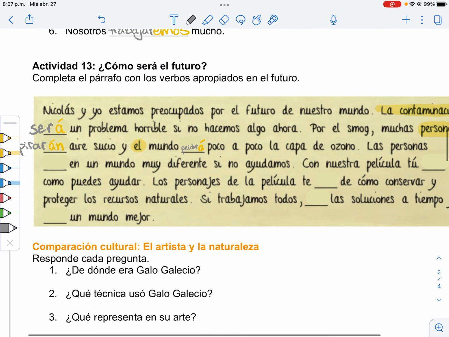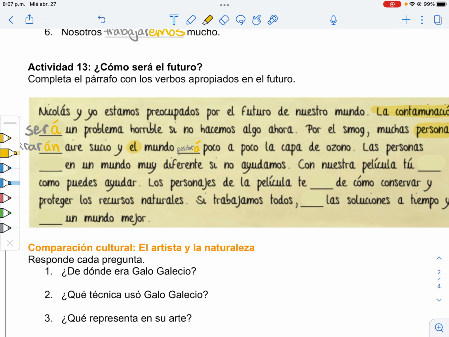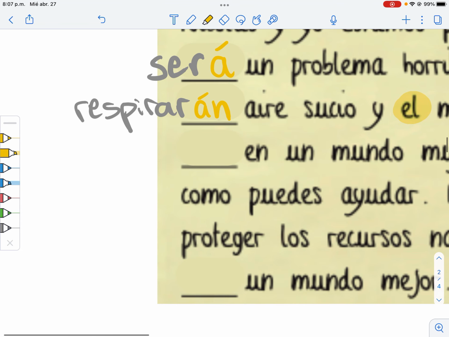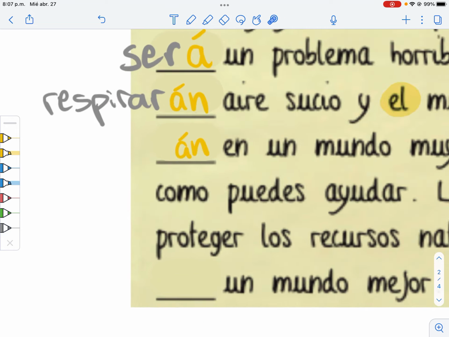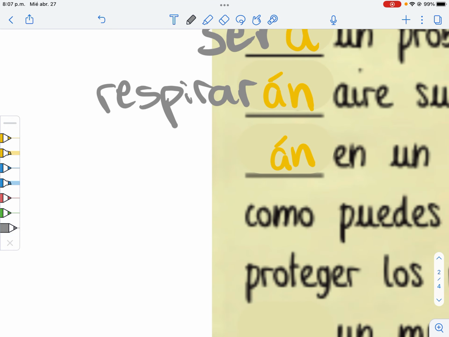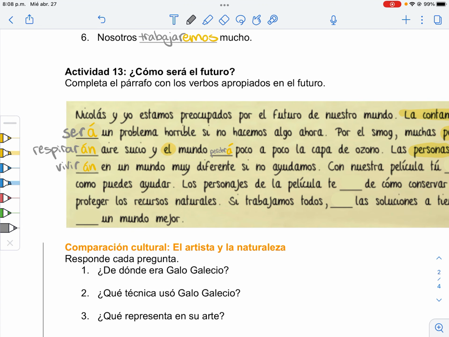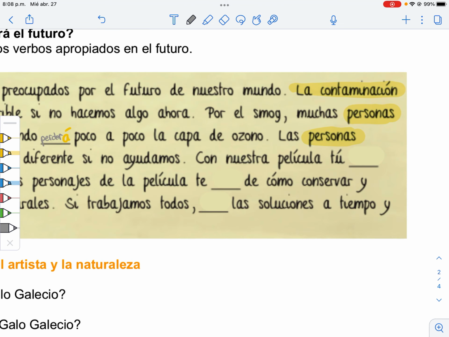La capa de ozono. Las personas. Again, personas is like an ellas. Las personas is going to have an on ending. They do something. En un mundo muy diferente. They will live in a very different world. So live is vivir. Entonces ellos vivirán en un mundo muy diferente si no ayudamos.